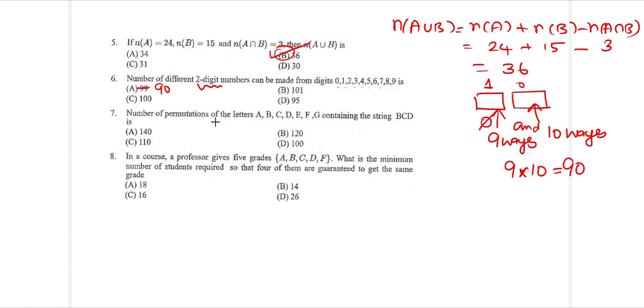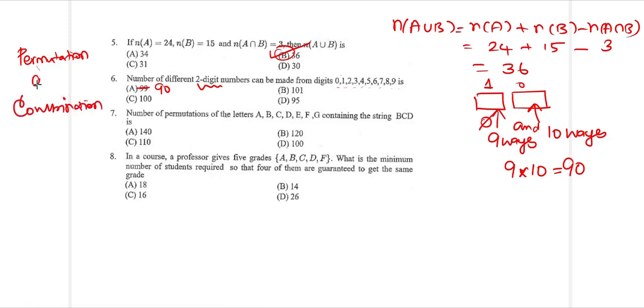Next, the number of permutations of the letters. There are going to be two things. One is permutation, the other one is combination. What is the difference between permutation and combination?